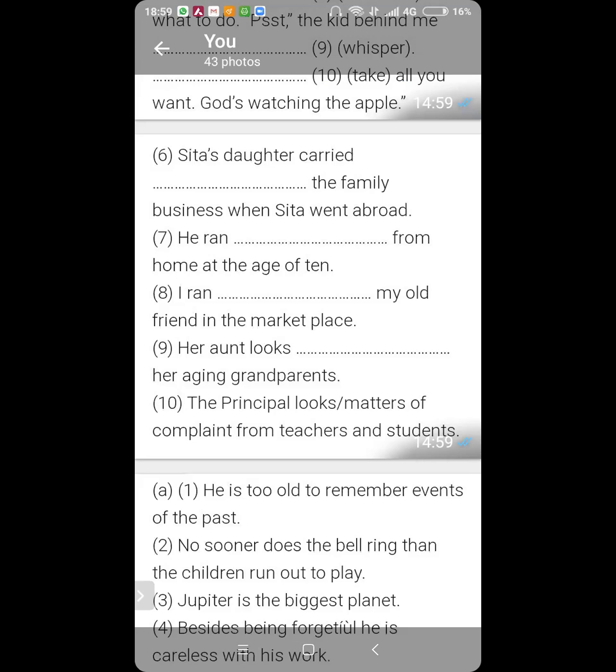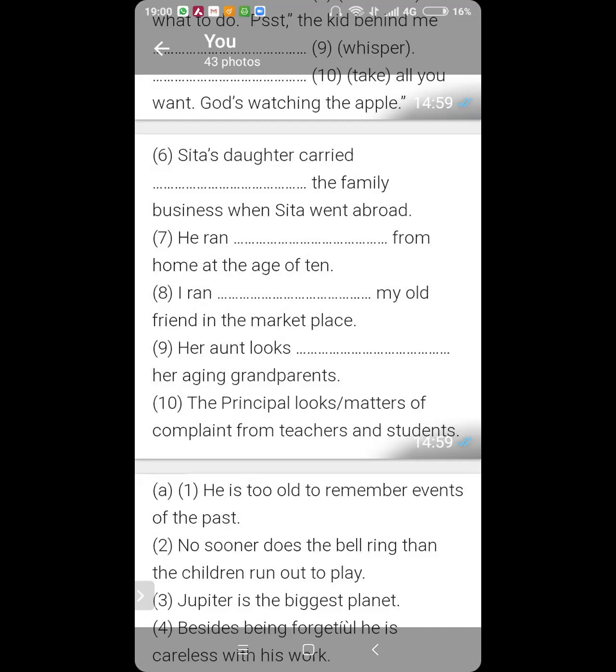So, see, the normal thing in mind is that we have the image of something that is behind or something that comes later on. But somehow with the preposition look, when we want to say that you're taking care of somebody, her aunt looks after her aging grandparents. So just keep that in mind. When you take care of somebody, you look after that person. Okay?